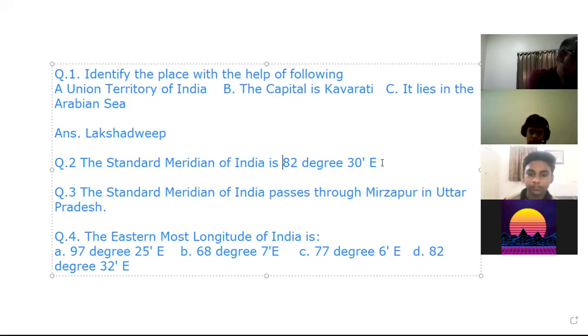MCQ: Uttaranchal, Uttar Pradesh, Bihar, West Bengal and Sikkim have common frontiers with China, Nepal, Bhutan and Myanmar. What will be the answer?